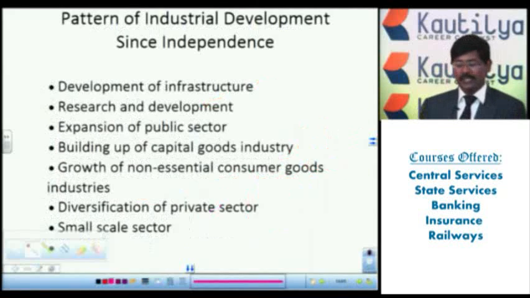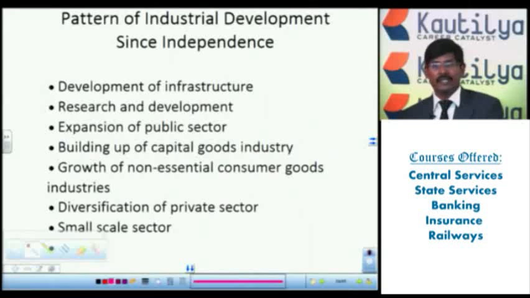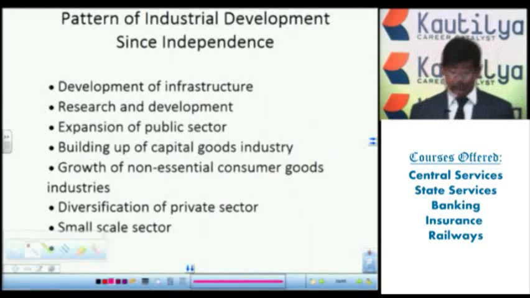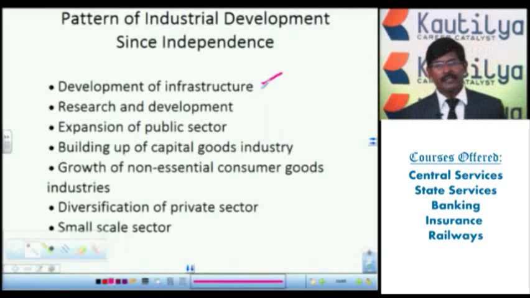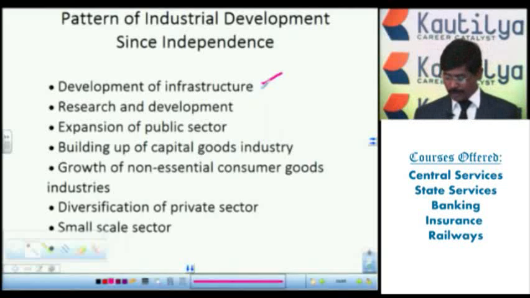Here, what is the pattern of industrial development since independence? Since independence, what industrial development programs have we started in India? First one, development of infrastructure. We know that in the five year plans, the first five year plan gave importance to the agriculture sector. The second five year plan gave the most importance to development of industries.